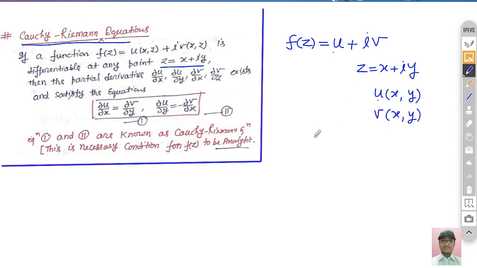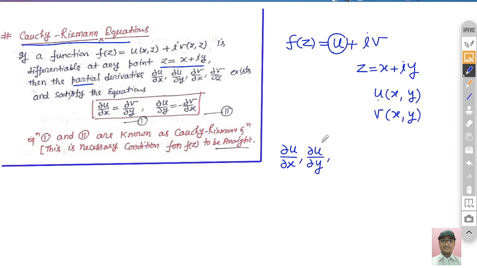First, the partial derivatives. If you differentiate the function u with respect to x, you get del u by del x. In a similar way, you differentiate the same function with respect to y, because u is a function of x and y.